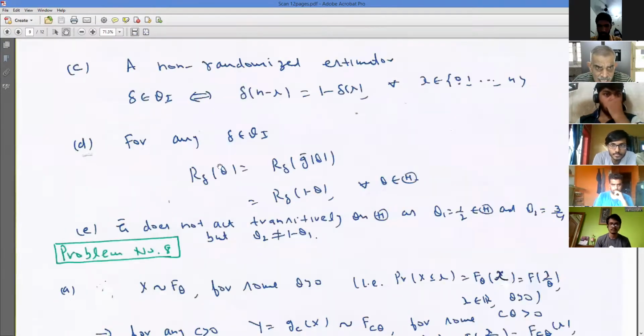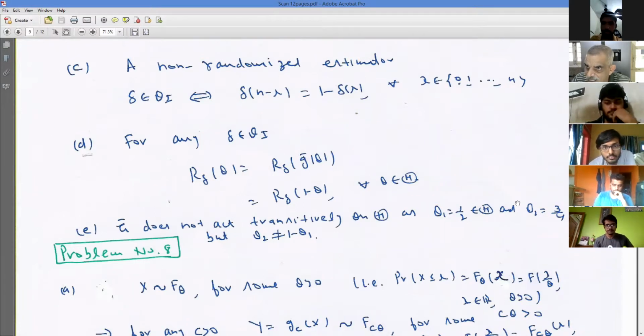Why does G bar not act transitively? Because if G bar acted transitively, since there are only two elements in G bar, I should be able to write theta 1 either as E bar theta 2 or as G bar theta 2. That means theta 1 is either the same as theta 2 or the same as 1 minus theta 2. So if theta 1 and theta 2 are such that they are neither equal nor sum to 1, then they would not be connected transitively.